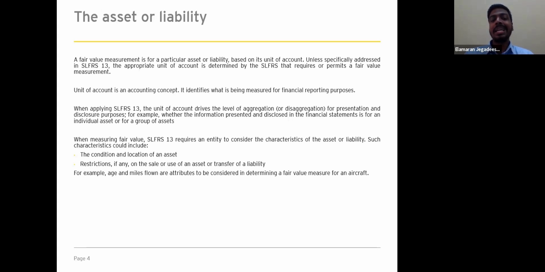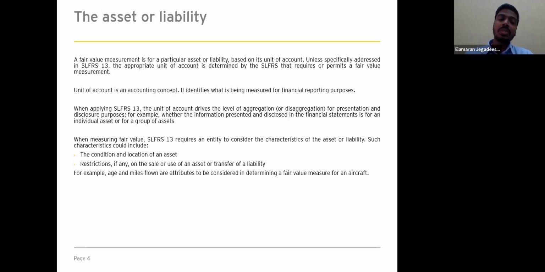The first is the condition or location of an asset. And secondly, restrictions, if any, on the sale or use of an asset or transfer of the liability. If you look at the first characteristic, in order to determine the fair value of the asset as it currently exists, the market price needs to be adjusted to the price that a market participant would be willing to pay to reflect the current condition and location.